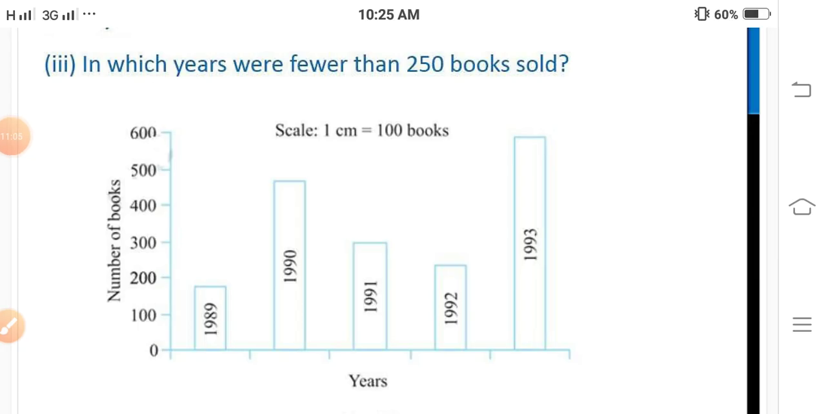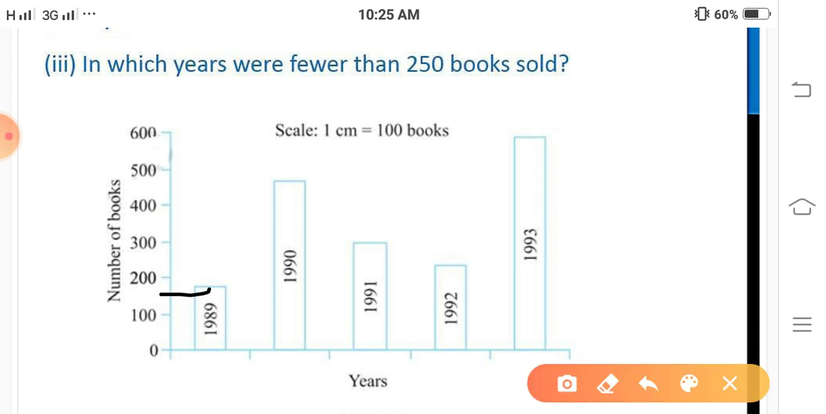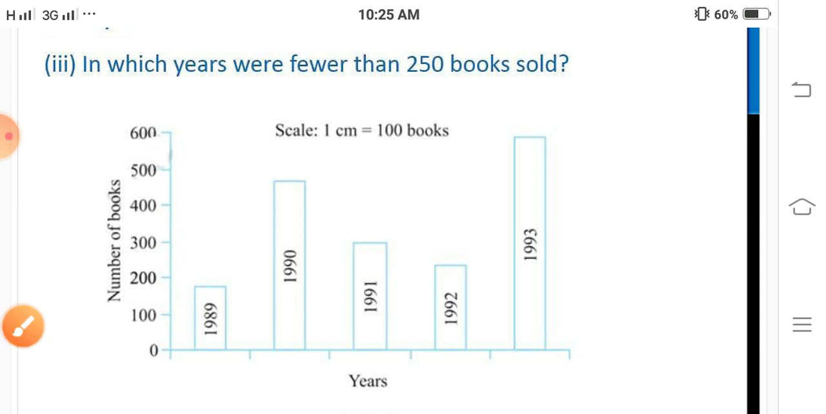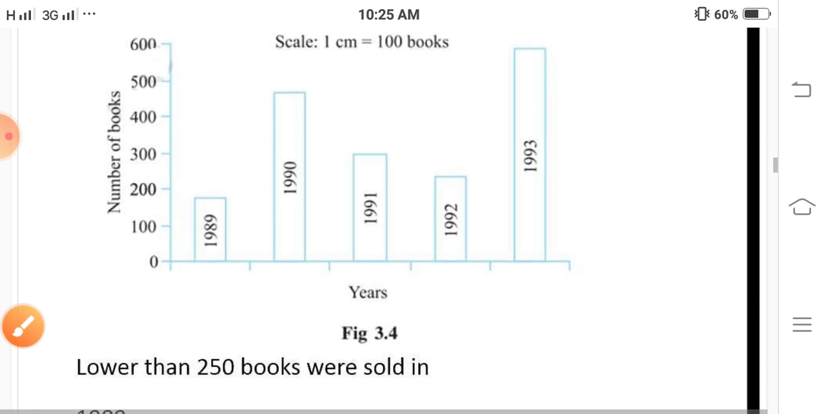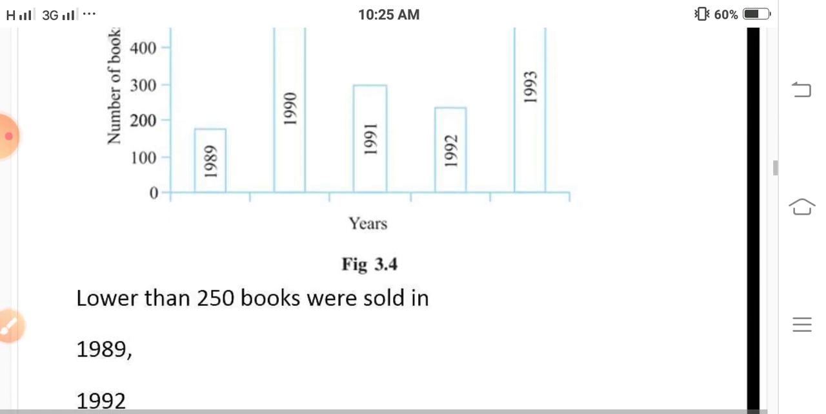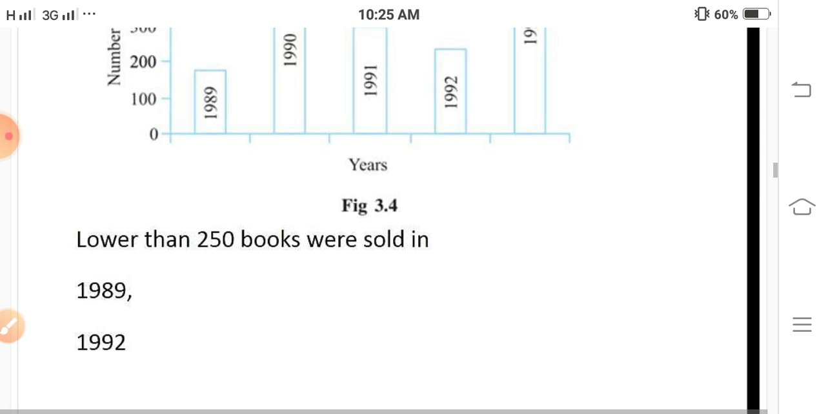Were fewer than 250 books sold? Now students, we have to check for the years in which the books were less than 250. Less than 250 means this is less than 250. This is also less than 250. So we will go for the years in which the books were less than 250. They were 1989, 1992.